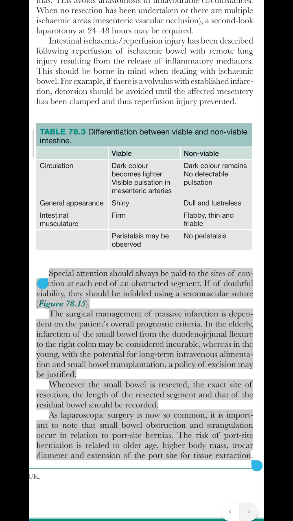As laparoscopic surgery is now so common, it is important to note that small bowel obstruction and strangulation occur in relation to port site hernias. The risk of port site herniation is related to older age, higher body mass, trocar diameter and extension of the port site for tissue extraction.